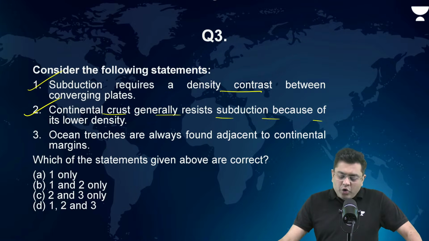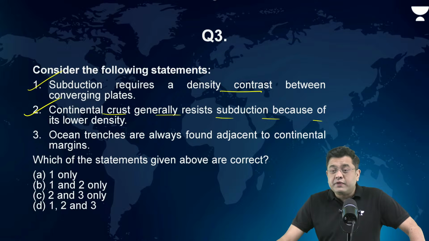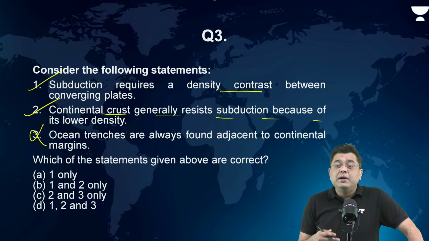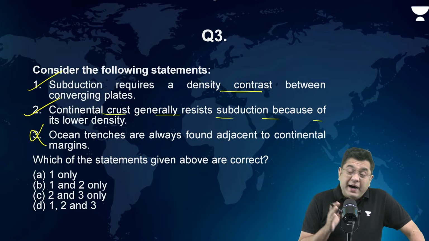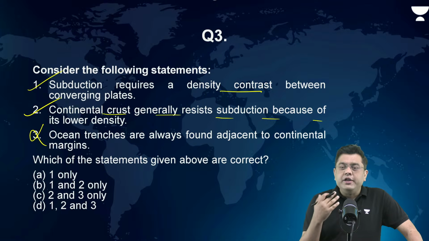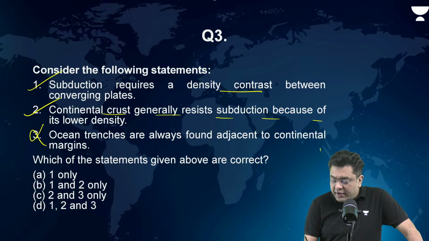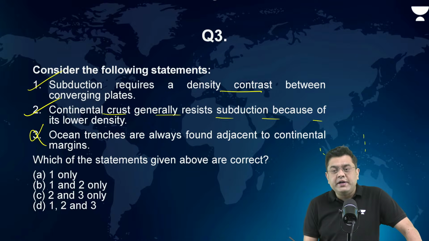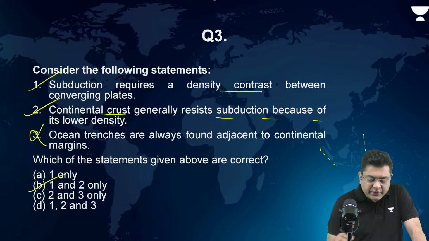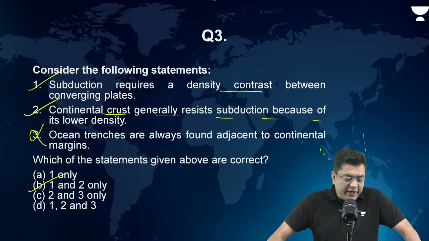Oceanic trenches are always found adjacent to continental margins. Now, is this correct? The answer is no. When you talk about the Mariana Trench, for example, it is not next to a continental margin. The Java Trench and Sunda Trench are situated in this area, the Mariana Trench in this area, and they are not next to a continental margin. It can be in the case of oceanic as well. So the correct answer is B, 1 and 2 only.